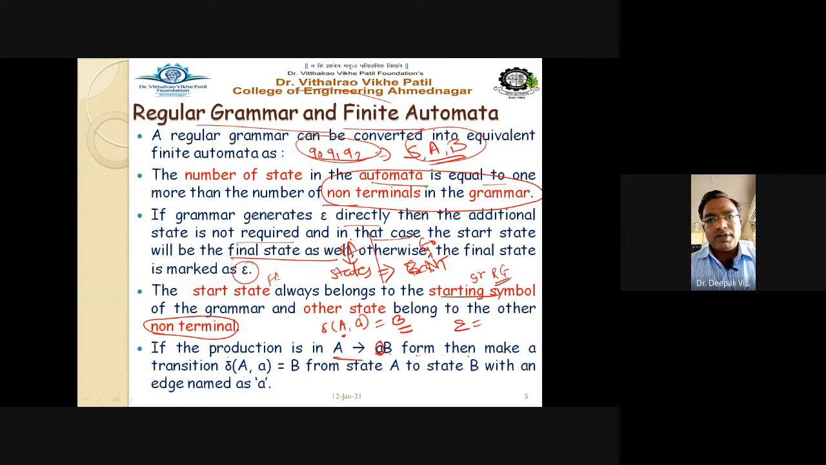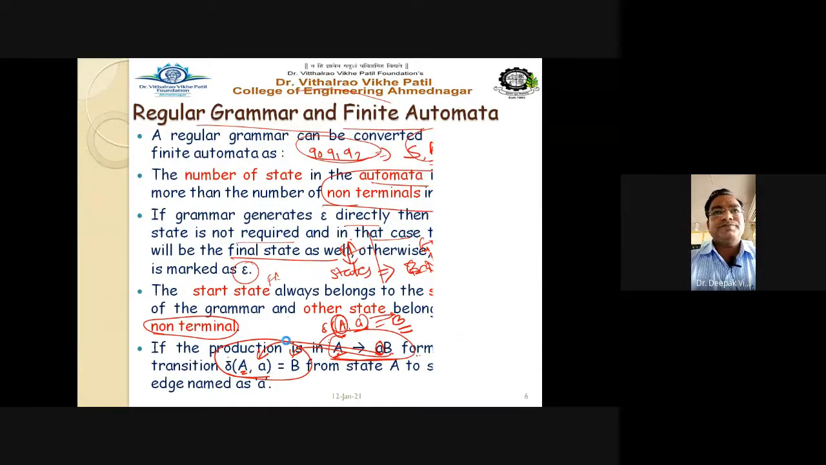So the production rule capital A gives small a B means the current state is A, the input applied is small a, and it goes to the next state, capital B. Remember this point, how the transition takes place. The production rule is given in the grammar, and for it we write the equivalent transition function: A is the current state, the terminal is taken as the input symbol, and B becomes the next state, right?